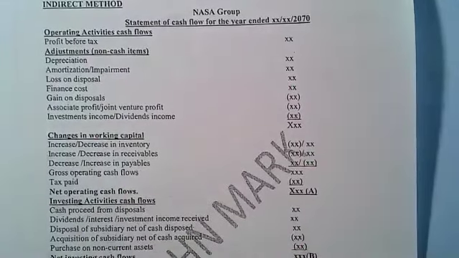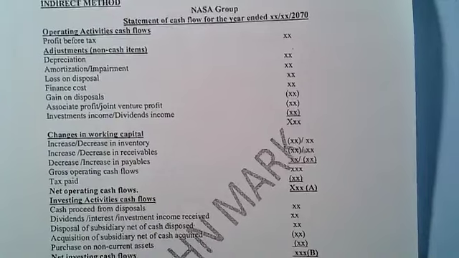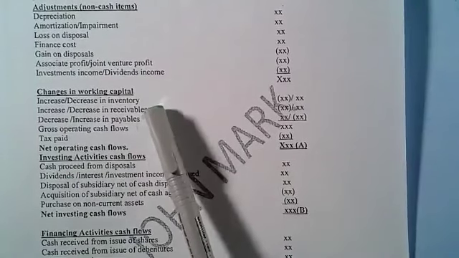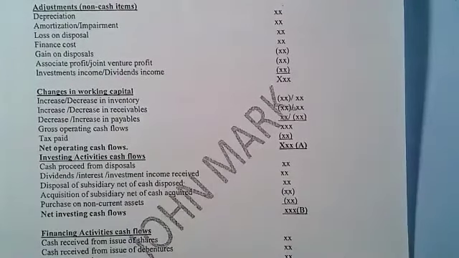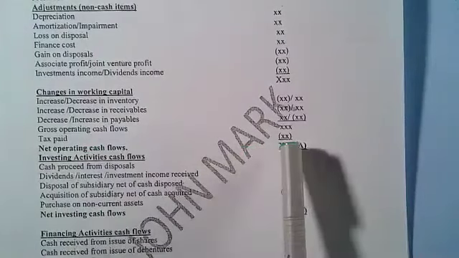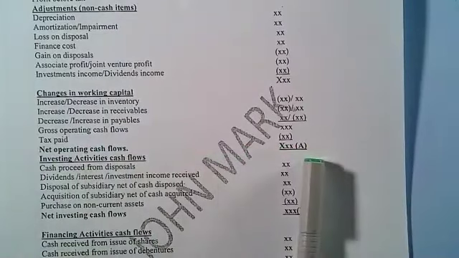Then you bring the changes in working capital. So in that case, you look at 3 items: the inventory, receivables, and payables. In short, you are looking at the current assets and current liabilities, except the cash. So you look at the increase or decrease in inventory, also the receivables and the payables. And then you get the gross operating cash flows. From there, you deduct the amount of tax paid so that you can get the net operating cash flows.